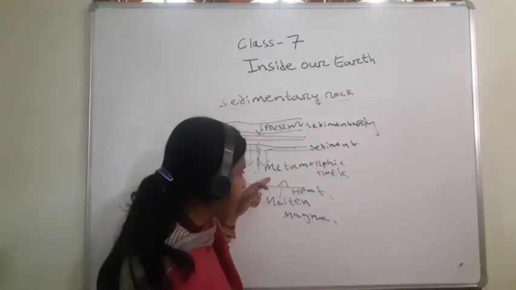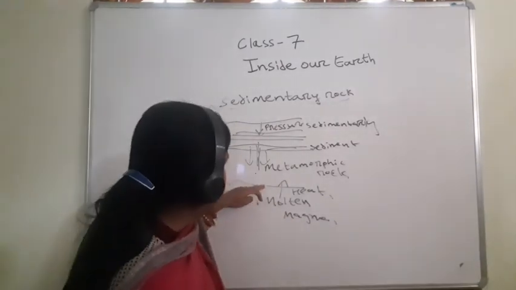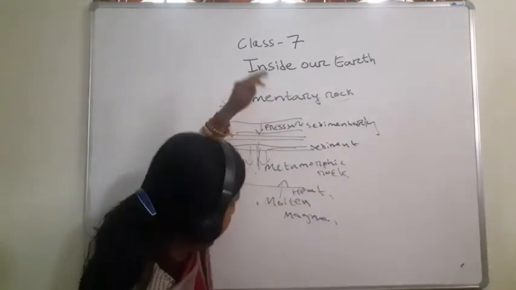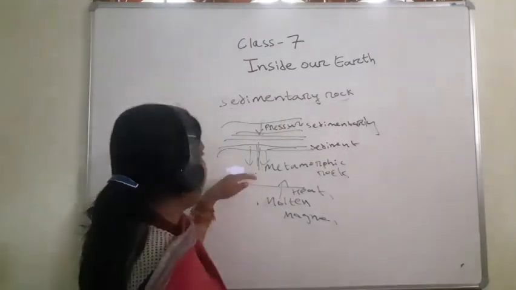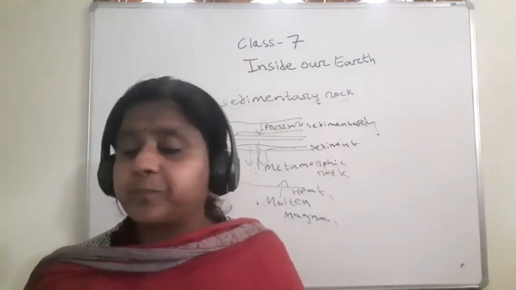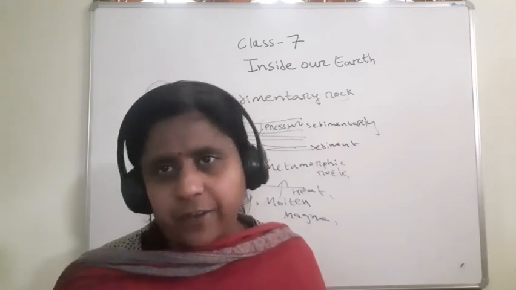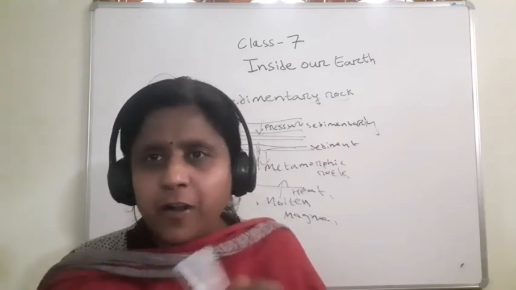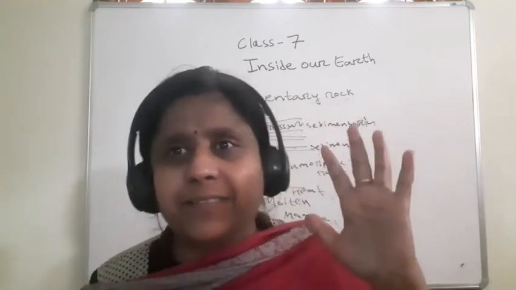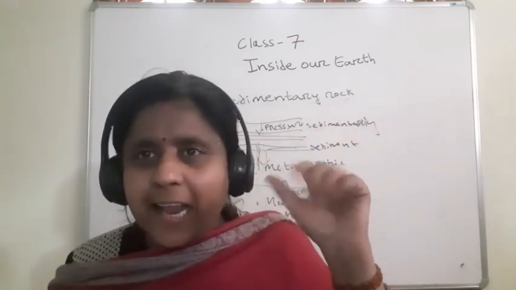When the molten magma goes to the upper layer, and pressure is applied on the sedimentary rock, it pushes downward and forms metamorphic rock. See, children, take the example of dough, atta. Before making it, what happens? It is like clay, or not?